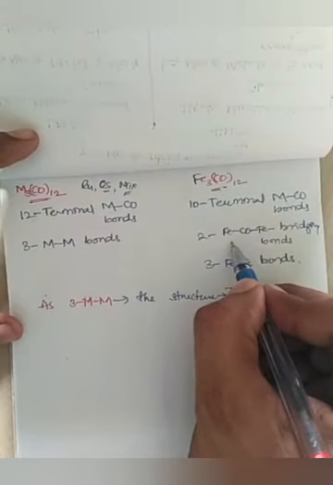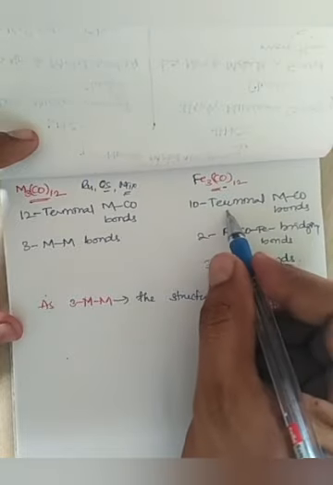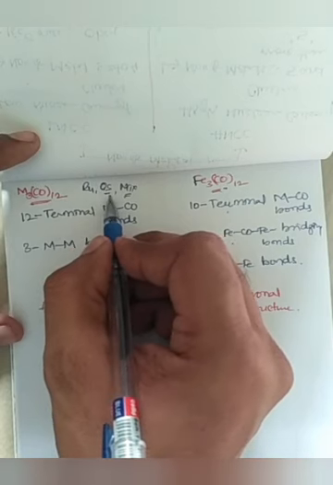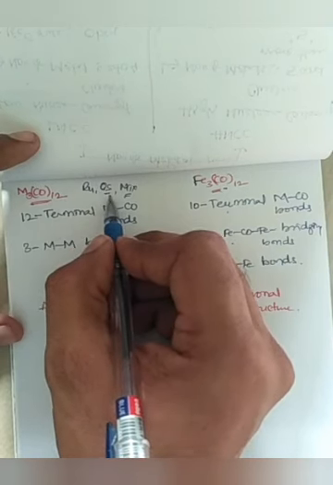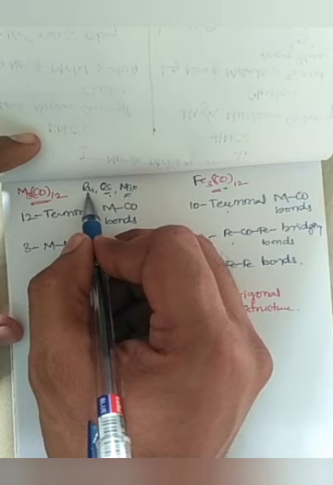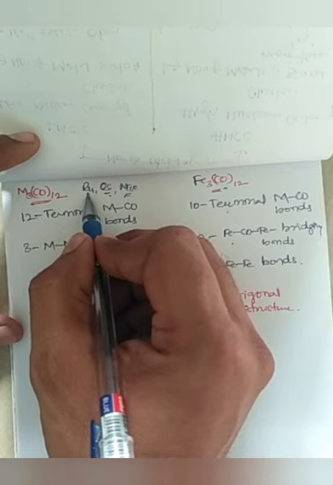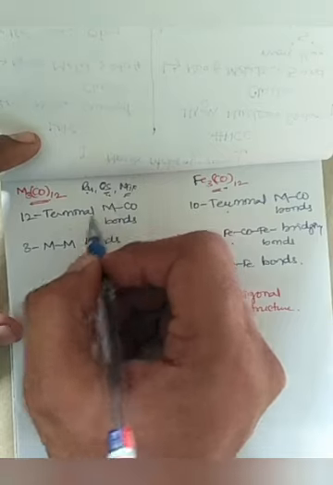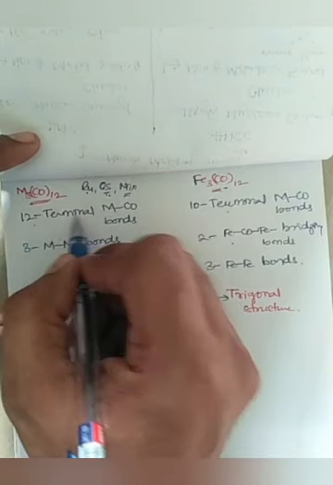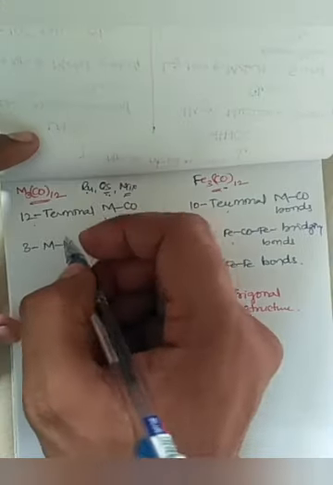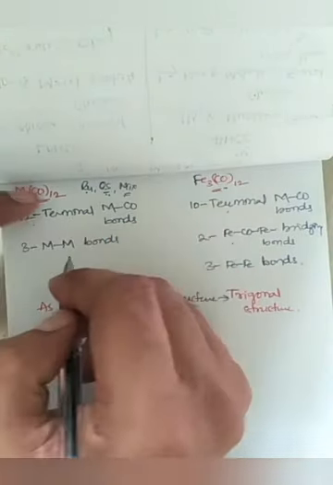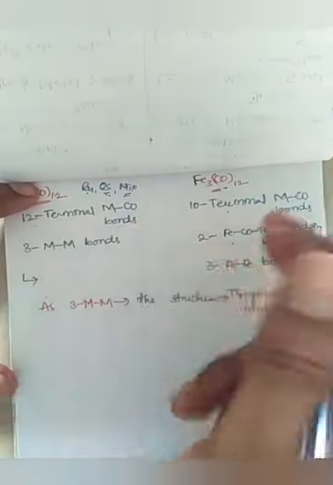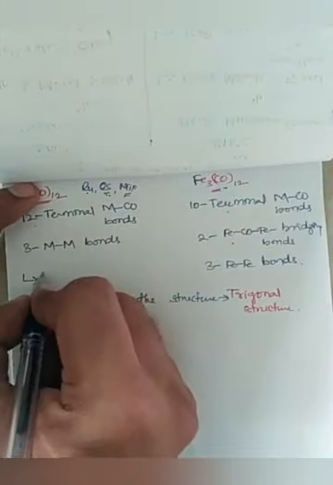It has two bridging carbonyls and 10 terminal bonds, whereas ruthenium forming a trinuclear carbonyl structure, or osmium forming a trinuclear metal carbonyl structure, would have a 12 terminal structure. To differentiate these two types of structure, we have to go for symmetry.